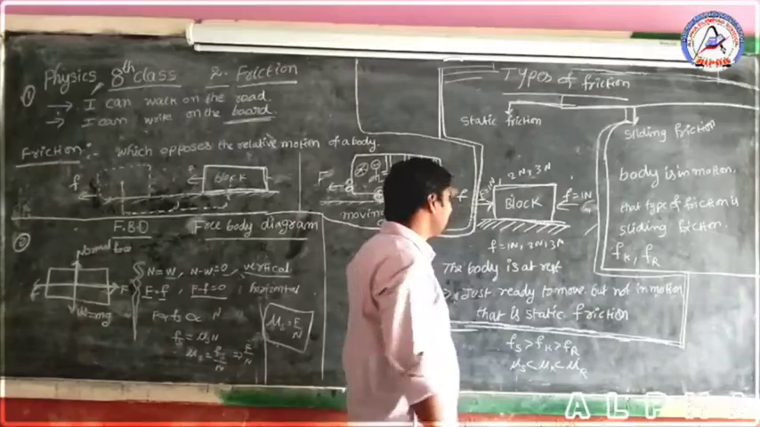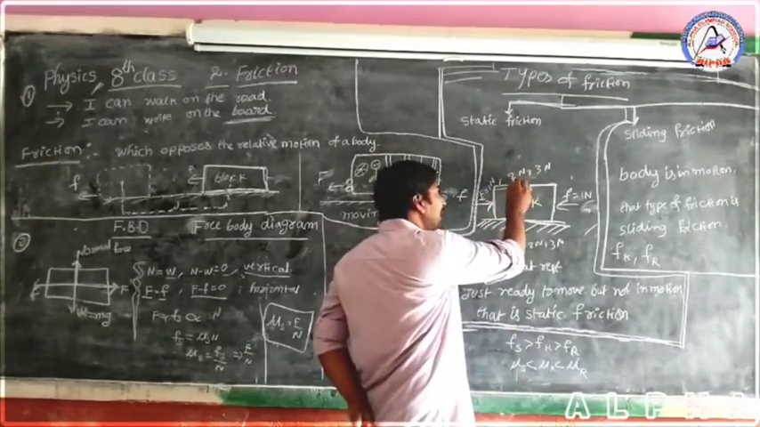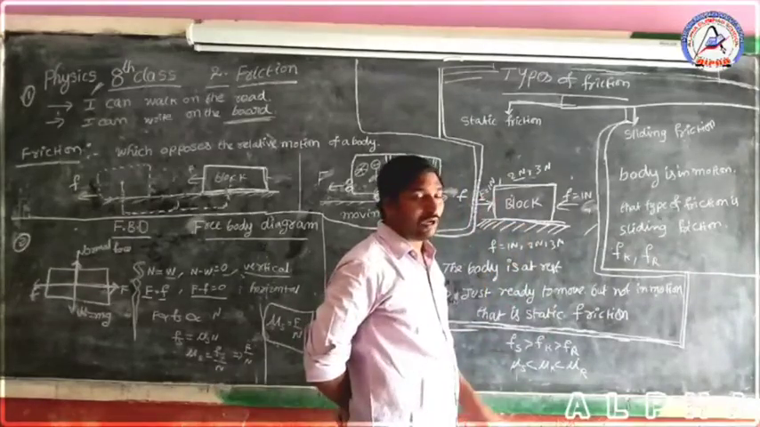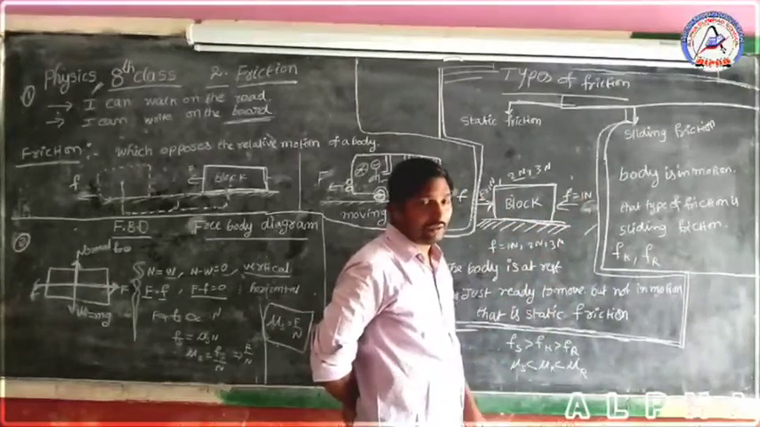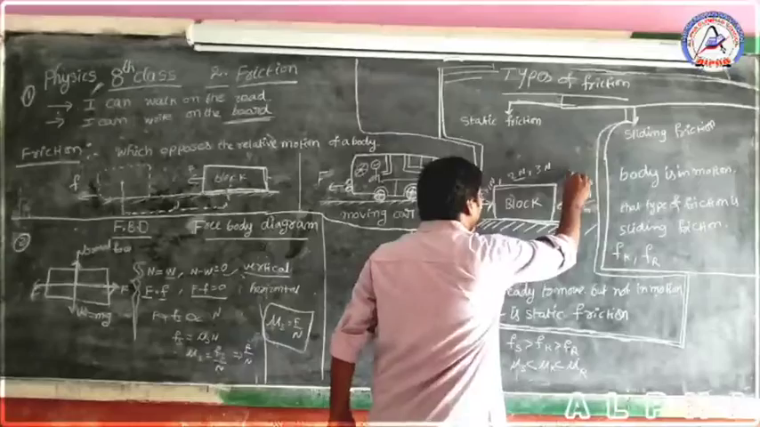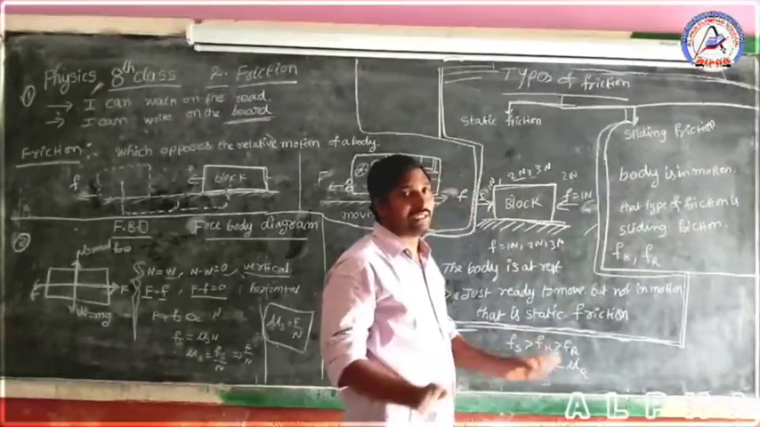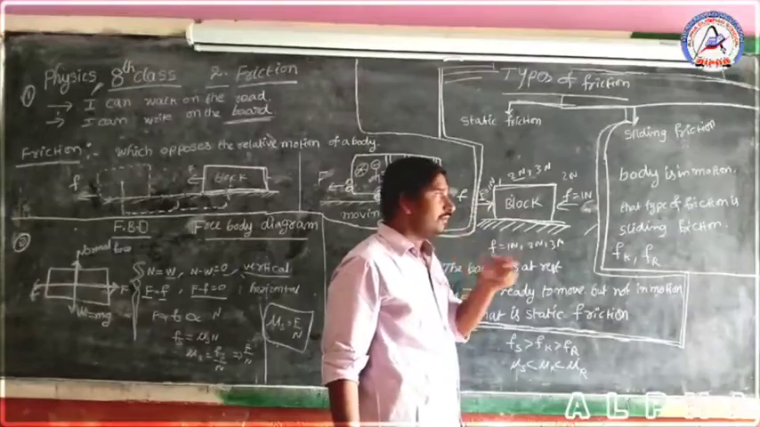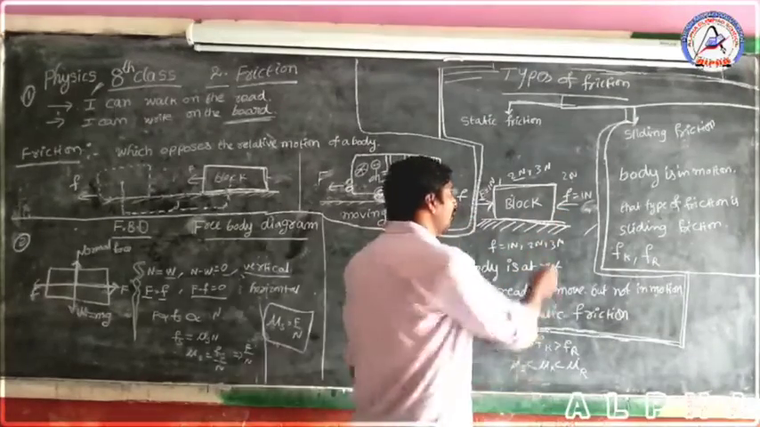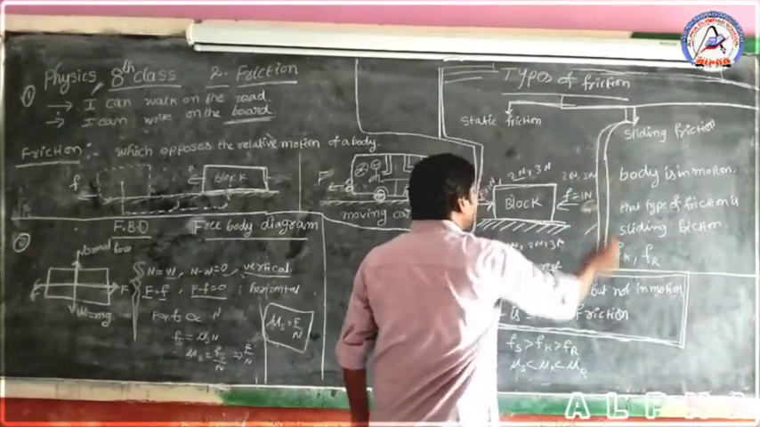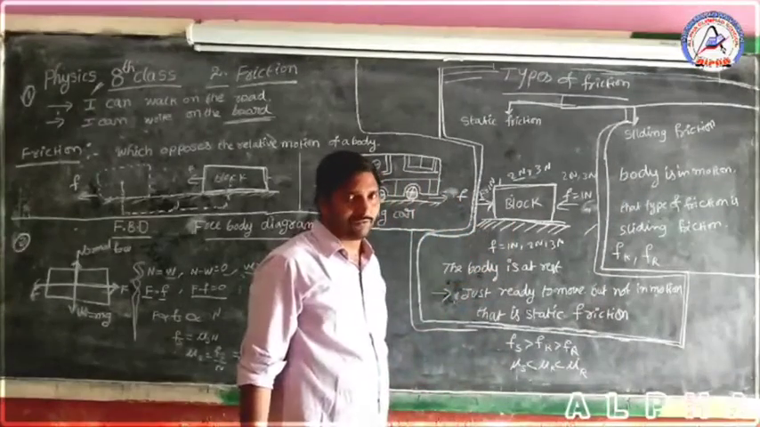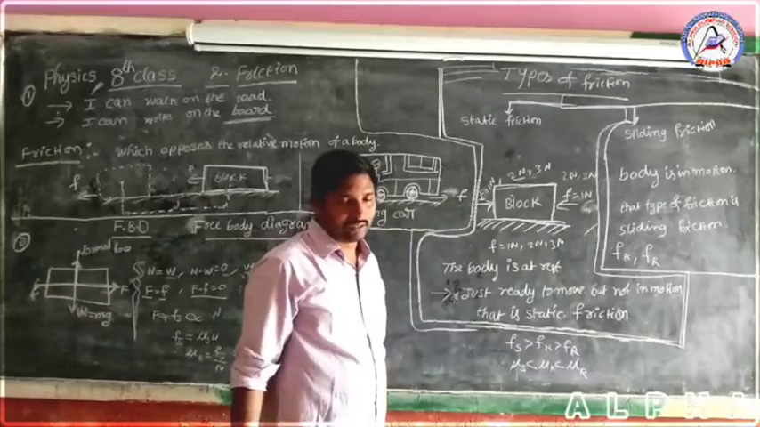For suppose, children, an applied force of 2 Newtons is applied. The block is not in motion. How much frictional force is acting on it? 2 Newton force is acting on it. For an applied force of 3 Newtons, the frictional force is 3 Newtons. The block is not in motion. That means the static frictional force is acting on it.